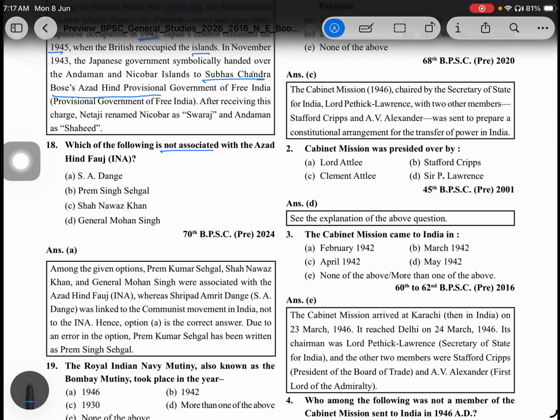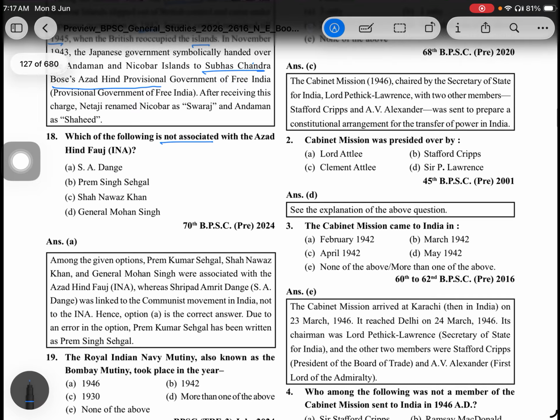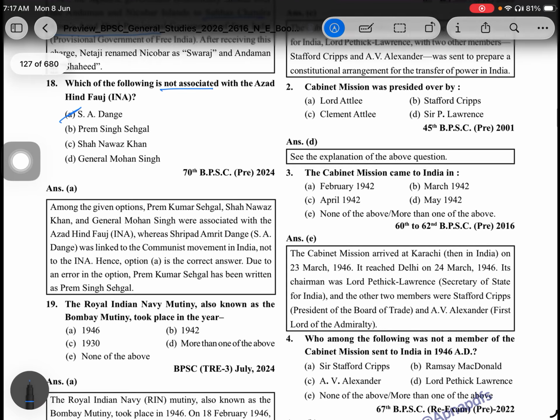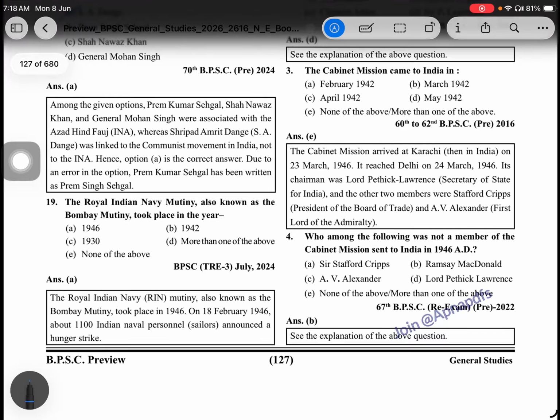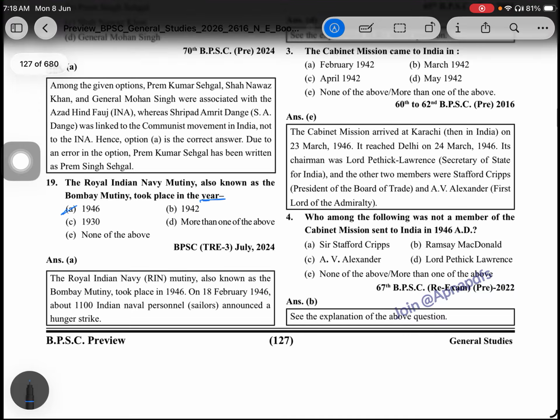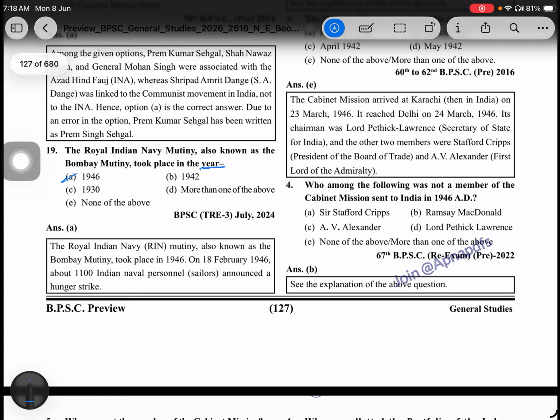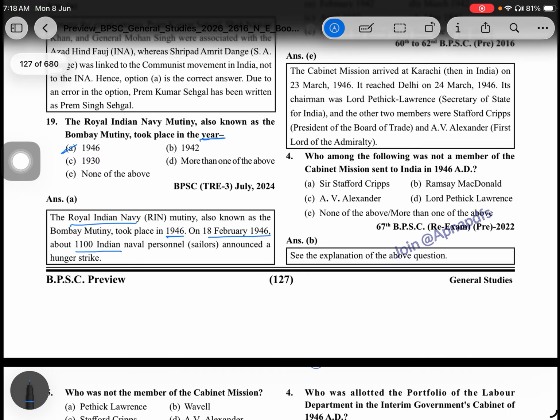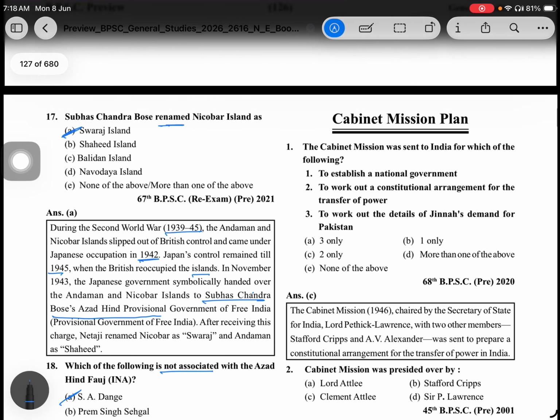Which of the following is not associated with Azad Hind Fauj? That is S.A. Dhingra. The Royal Indian Navy mutiny, also known as the Bombay Mutiny, took place in which year? 1946. The Royal Indian Navy mutiny took place in 1946. On 18 February 1946, about 12,000 Indian naval personnel announced a huge strike.